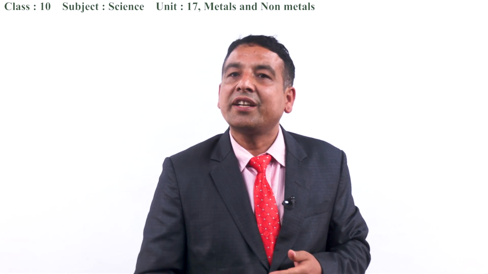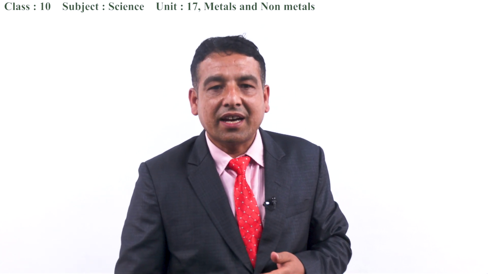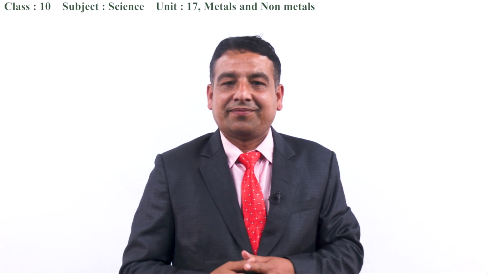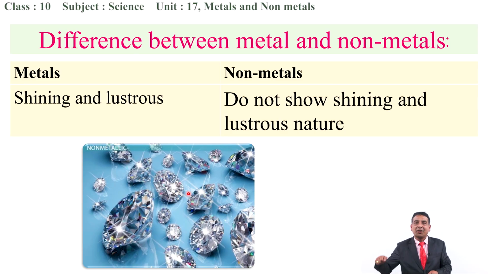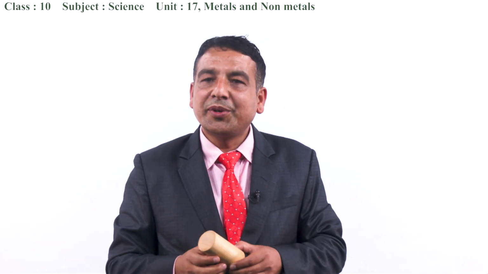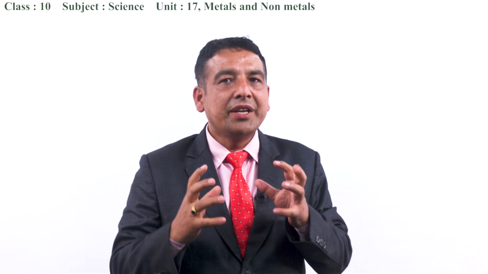The next property or next difference of metals and non-metals is shining. You can see here, the metals have shining nature. That means when light strikes the metal, it reflects, it shines. But when you pass light onto a non-metal, like wood, does it reflect the light as the metals reflect? Obviously not. So metals always show shining as well as lustrous property, but non-metals never show such property. So this is another difference between metal and non-metal.